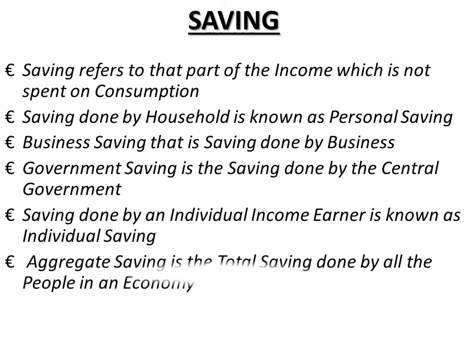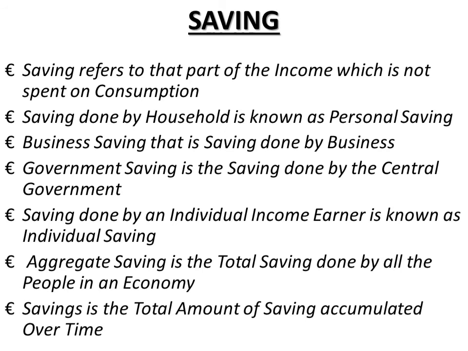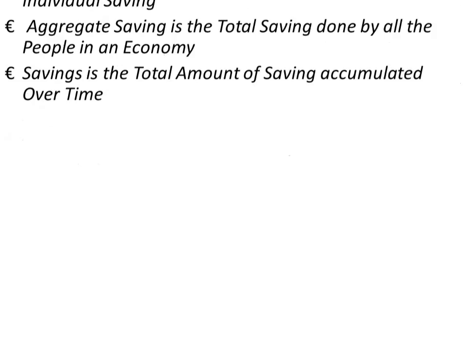Now, the aggregate saving or the total saving is the total saving done by all the people in an economy. It is the sum total of private and government saving. So, savings is the total amount of saving accumulated over time. It is the accumulated value of past saving. The next topic is investment.